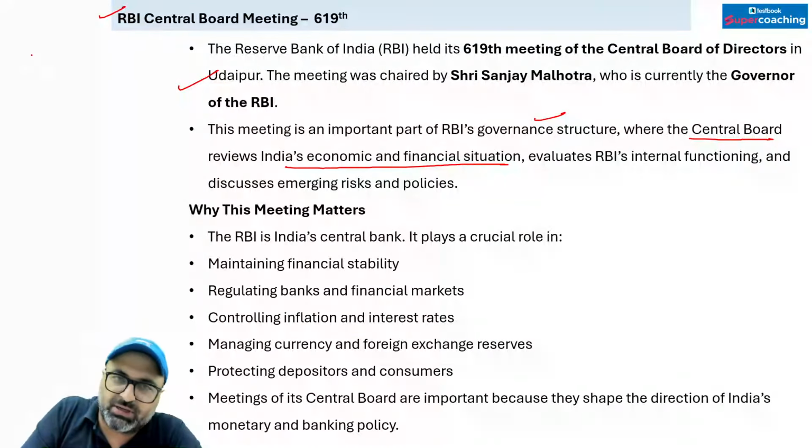Now, if I talk about the Central Board of Directors, it includes the RBI Governor as well as the RBI Deputy Governors, who are appointed for a tenure up to 3 years, and this appointment is done.